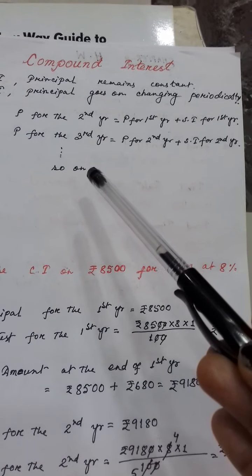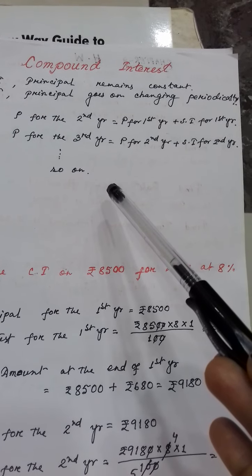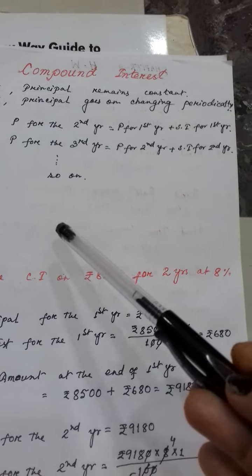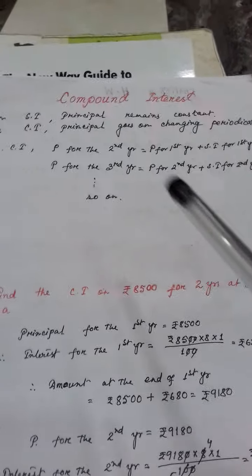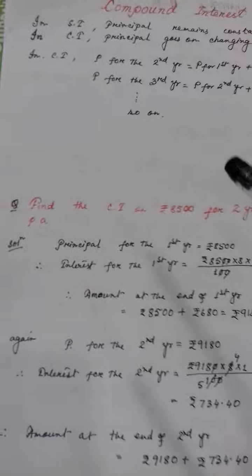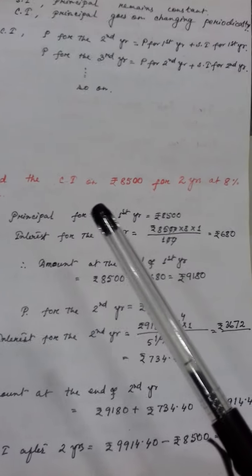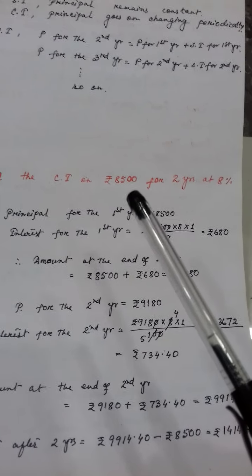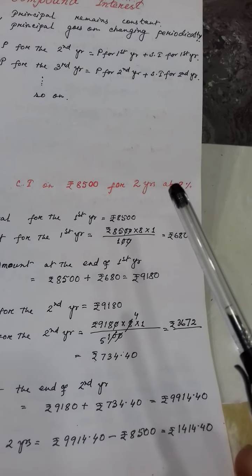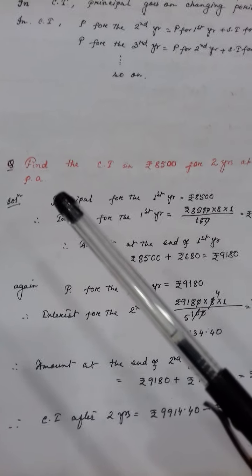That means it depends on time, for how many years he wants to reinvest, or after how many years he wants to withdraw. Clear or not? So this is the concept of compound interest. Now here one example I have given. Find the compound interest on rupees 8,500 for 2 years. Time is 2 years at 8% per annum. Per annum means per year.